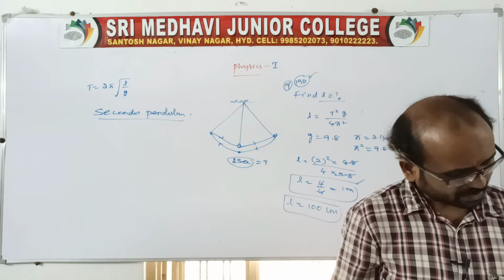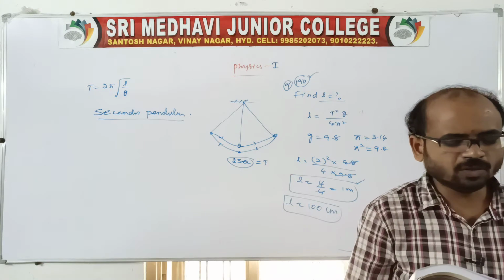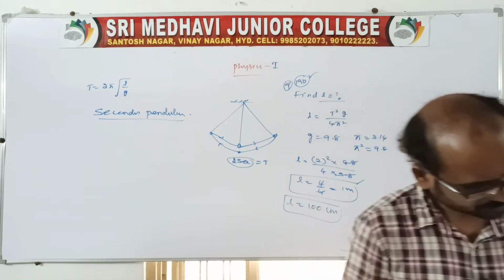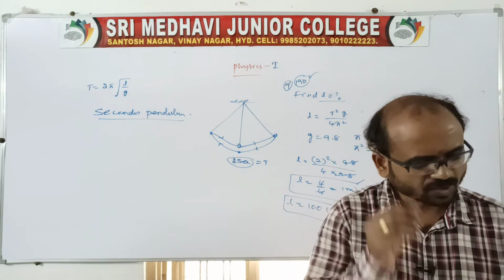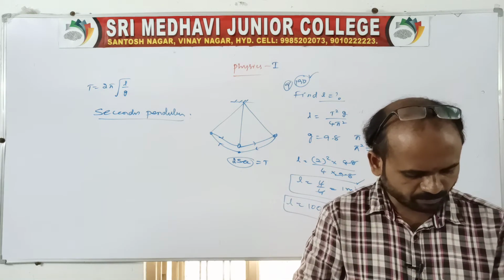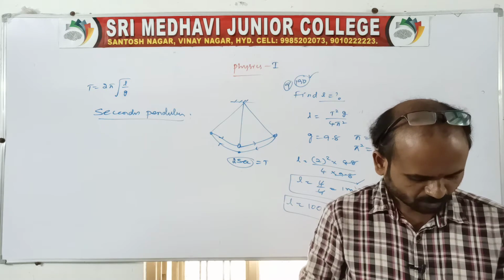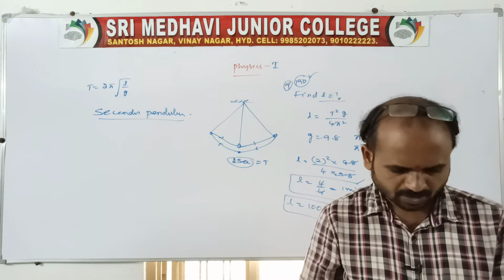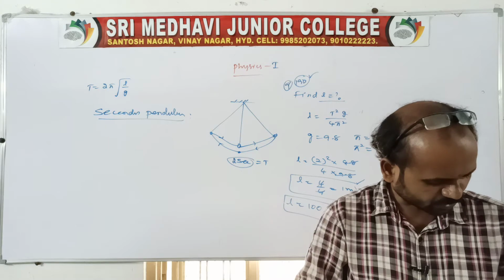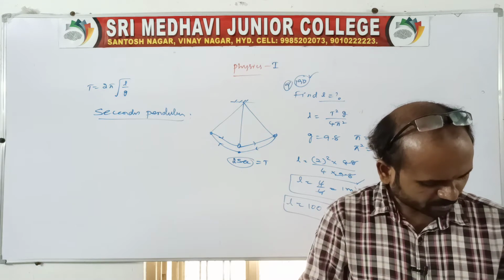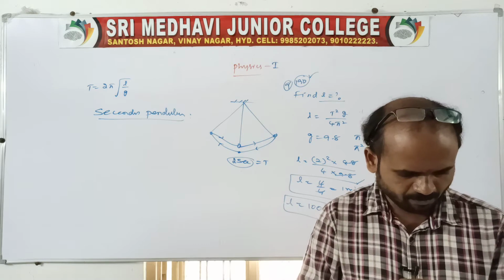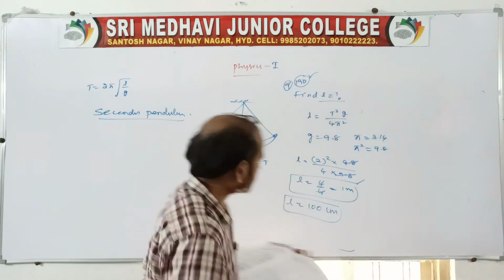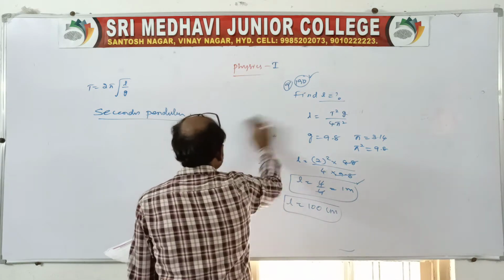Page number 192. Look at the very short answers given here. Sixth question. Otherwise, we'll say first the 4th question: the bob of a simple pendulum is a hollow sphere filled with water. I'll explain based on this question.